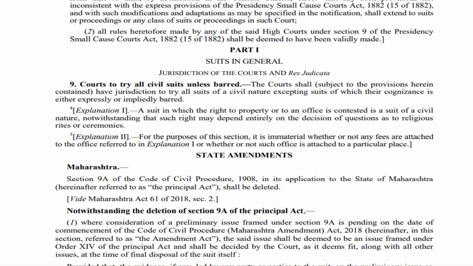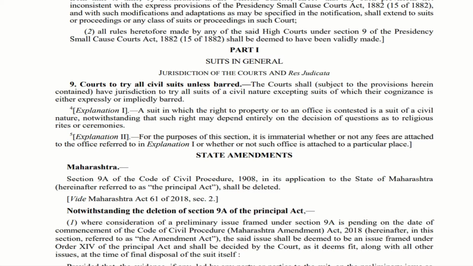So in this, whether we should decide the questions as to religious rites or ceremonies, in that case we should consider this fact. This particular right of a property or an office may be entirely dependent on that question alone. There is a possibility. So this also needs to be considered. Explanation 2. It is immaterial whether any fees is attached to the office referred in explanation 1. There may be a fees attached or there may not be.